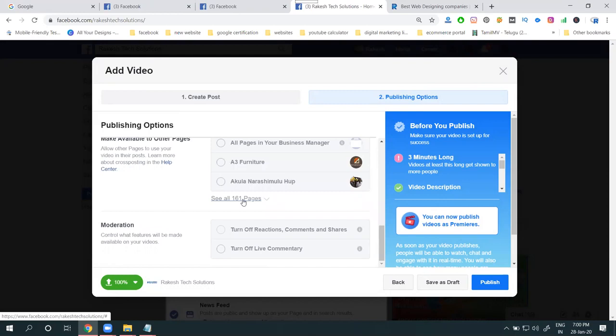So can I promote all the pages? We can promote all the pages, but you have to promote for 11 pages. But there's a small drawback. Suppose you share from one page to another page, the next page's person has to accept. When that page person accepts, they can see the video on the page, or else they can't see it.